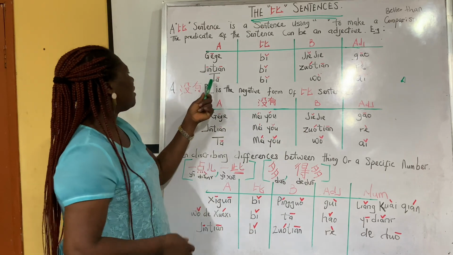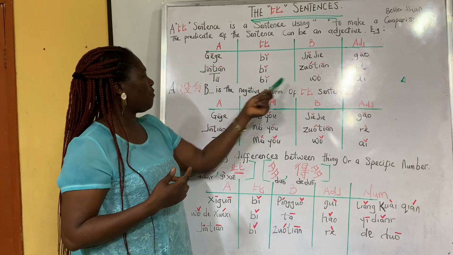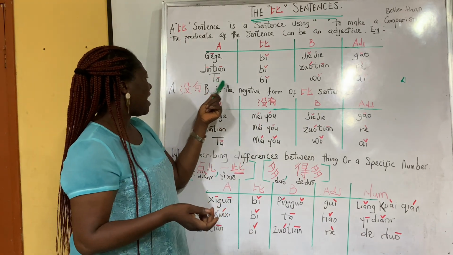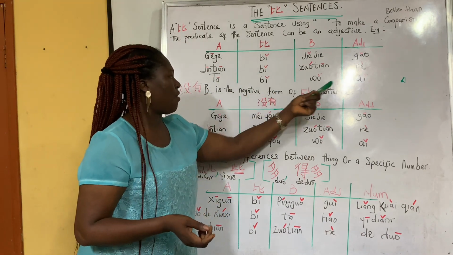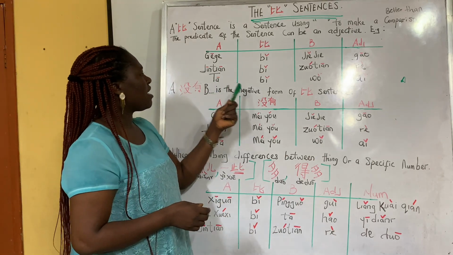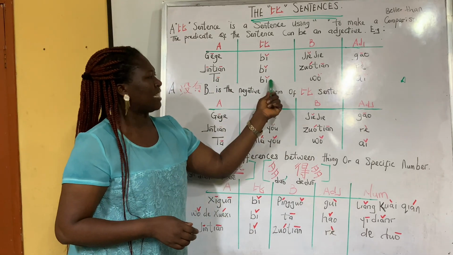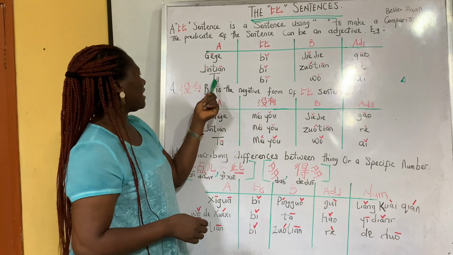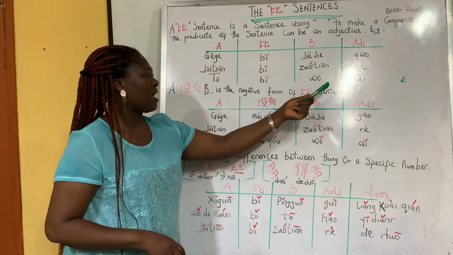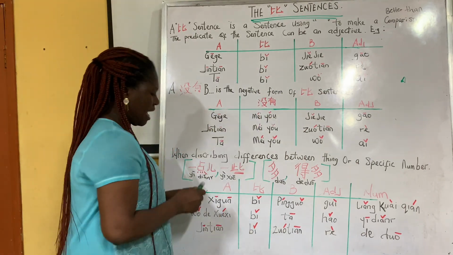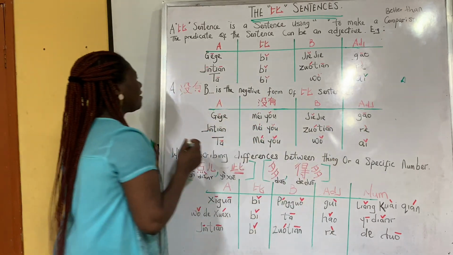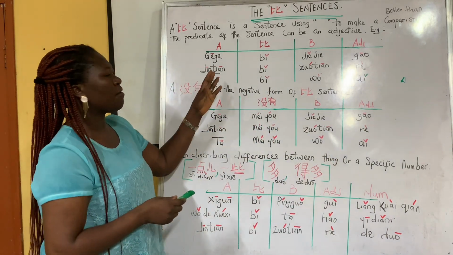Okay, the next one. 他比我矮. Again. 他比我矮. Which means what? He is shorter than me. Which means again, he is shorter than me. 矮 means to be short. 我 is I. So this is the positive part of it.